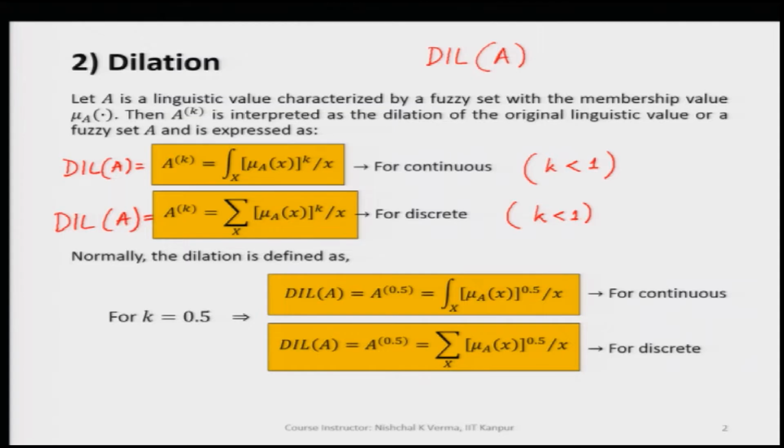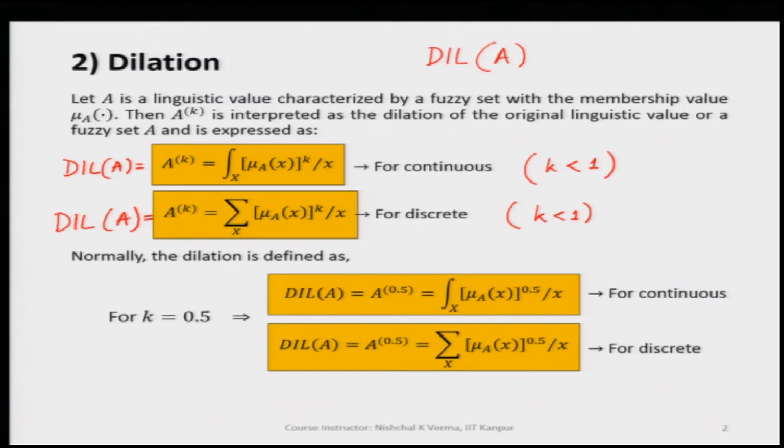But normally the value of k is 0.5. If we do not mention any value of k, it is understood as 0.5 for dilation.